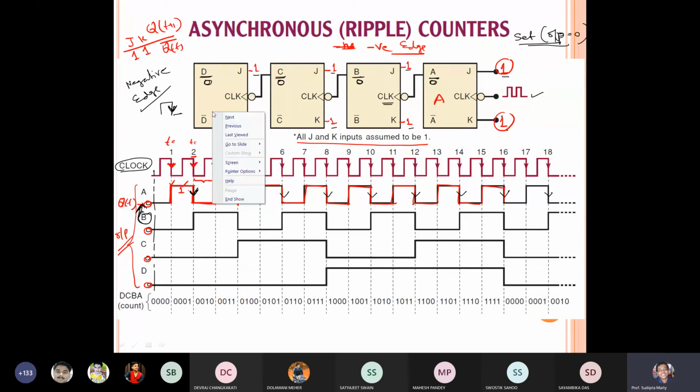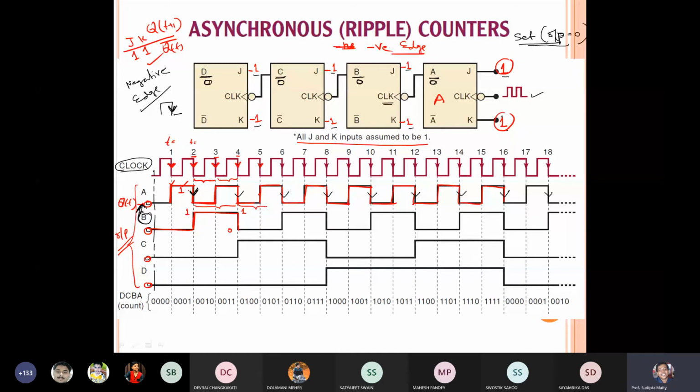So that's why it is still 0 up to this. Then it is encountering an edge, one negative edge. Now for B flip flop, the input is always 1. So if the input is always 1, I will get QT prime. So here 0, so 0 to 1, so QT prime. Now in this period, no negative edge is encountered, so 1 will remain the same. Then again a negative edge, so the output will change from 1 to 0.